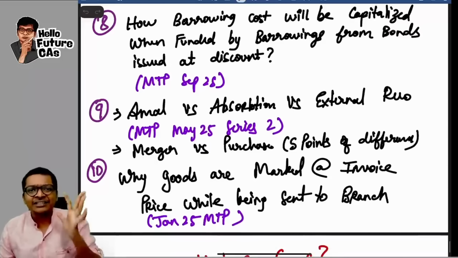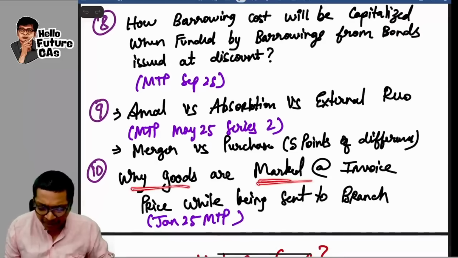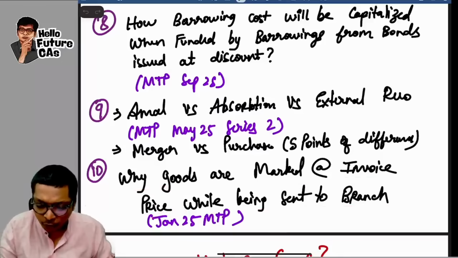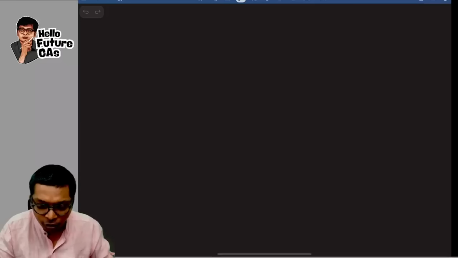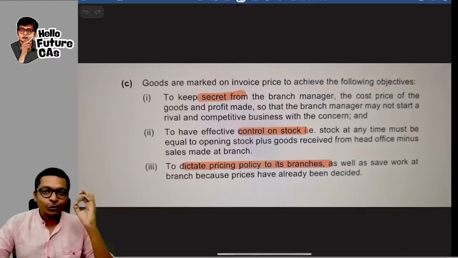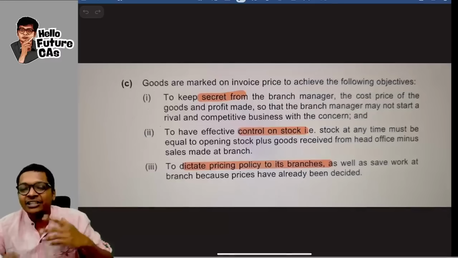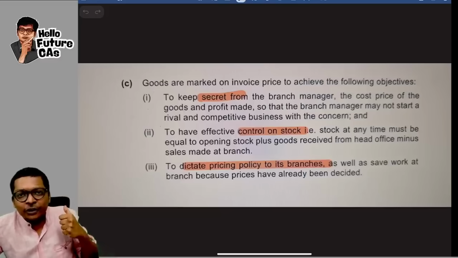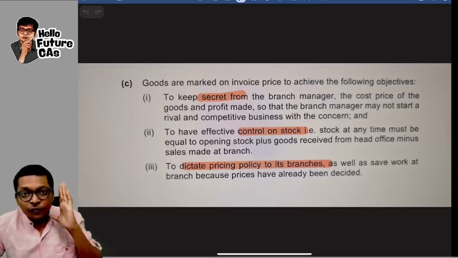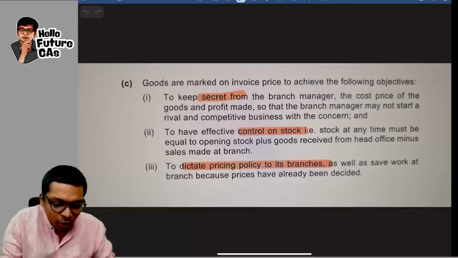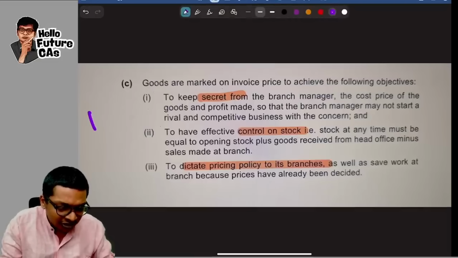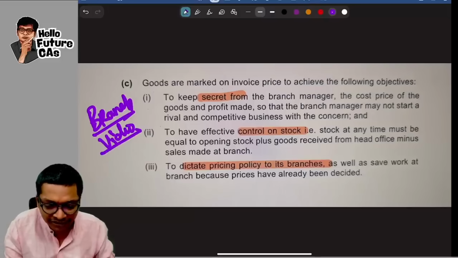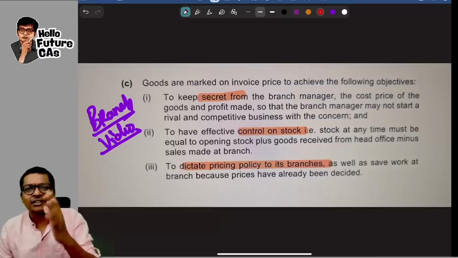Now going to the last theory question. Why are goods marked at invoice price while being sent to branch? Very, very important question again. Of course, these 10 are important, so I will say important 10 times, sir. When you send goods to a branch, sir, I skipped the whole branch account chapter. I uploaded a branch video separately for 4 to 5 hours. If you have the time, go and watch that branch video which I have put, guys. If at all you want to study branch as per your schedule, otherwise learn this theory.